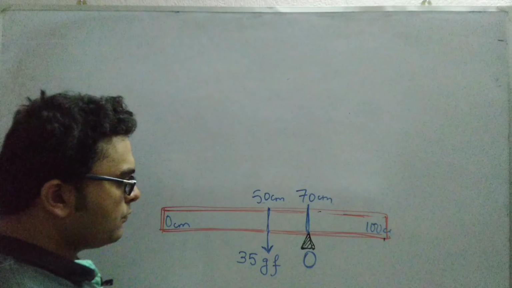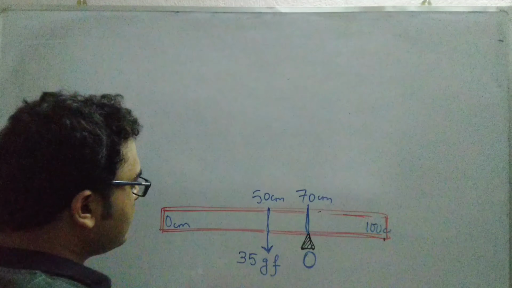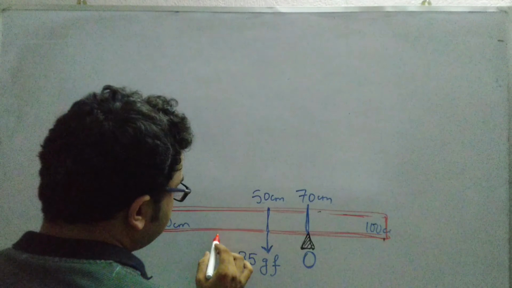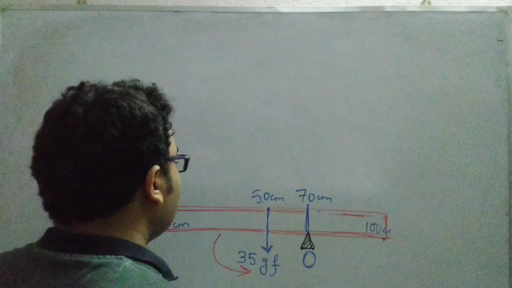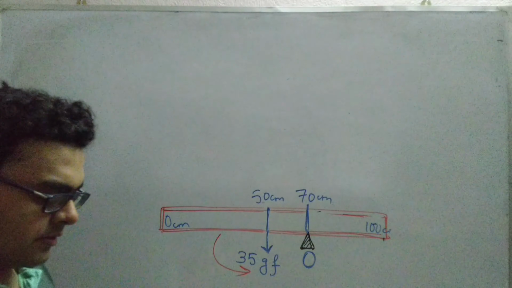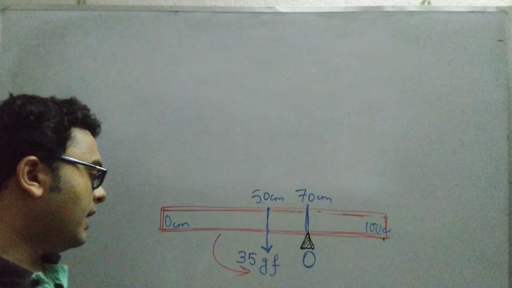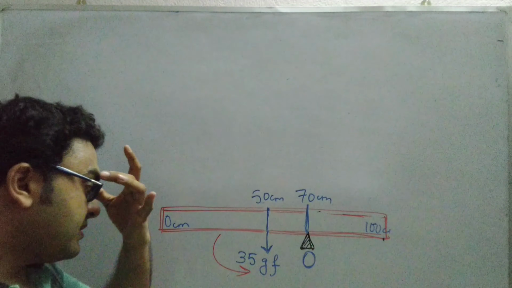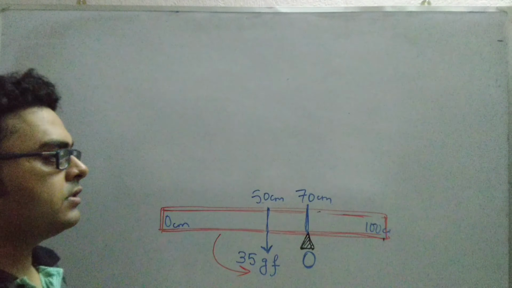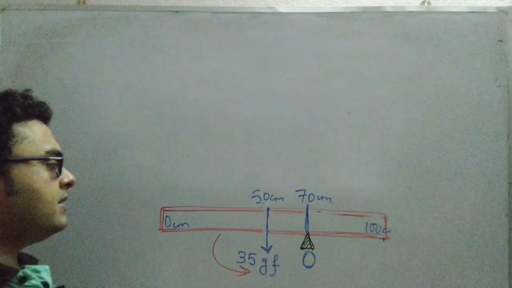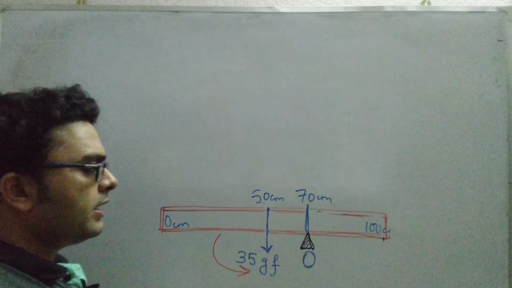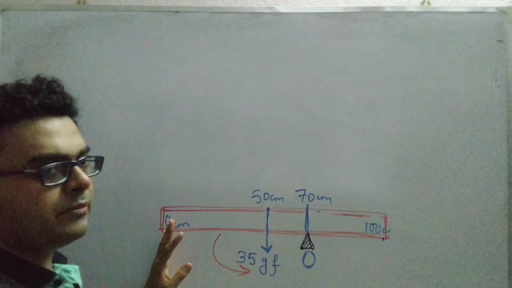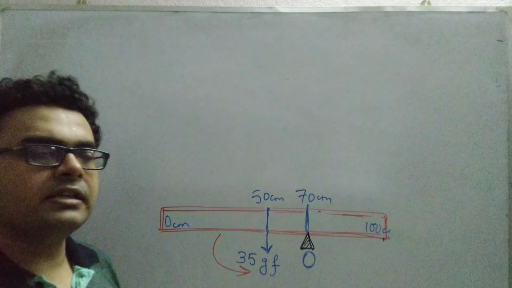Now see, this weight of the meter rule is producing an anti-clockwise movement. So to balance the scale, as it has been said that the scale is in equilibrium, we need to hang a weight. And when we hang a weight at one end, obviously you can understand from the figure that the end will not be the 0 centimeter mark. It will be the 100 centimeter mark.